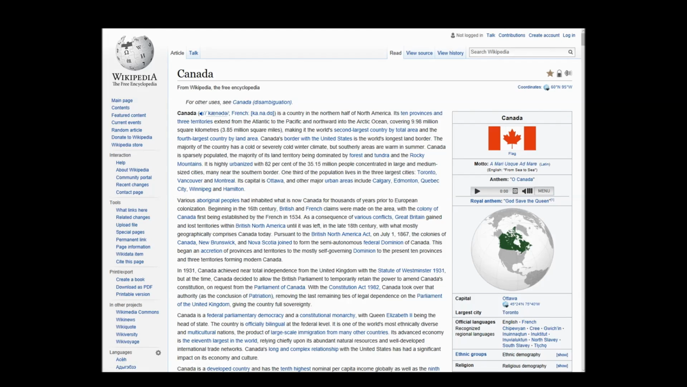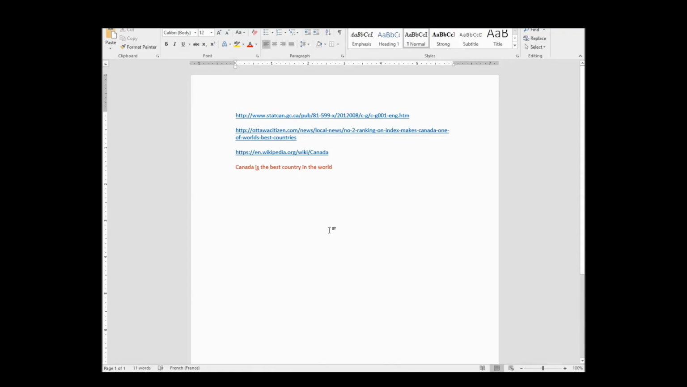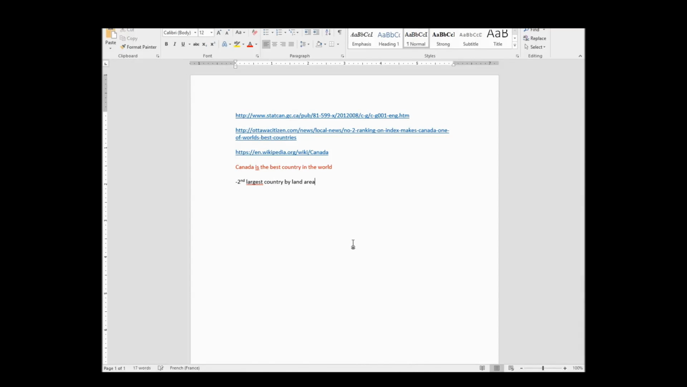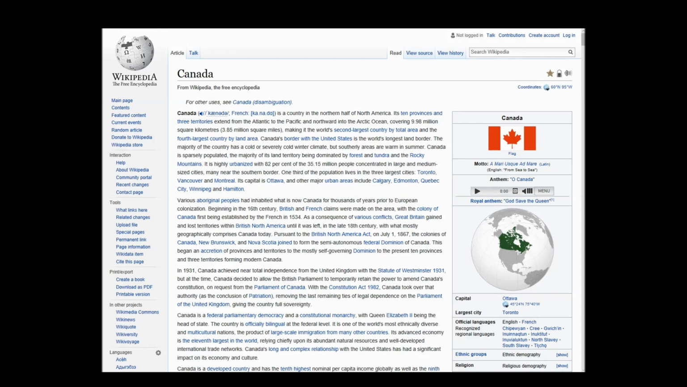So I'm now going to go down here and write that it is the second largest country by land area. What was it? Am I not finding this? I can't find it. Second, right, total area. Okay, by land area. Then I'm going to write in brackets Wikipedia, W-I-K-I, am I spelling this right? Wikipedia. Okay, so I don't forget where I got this fact from.